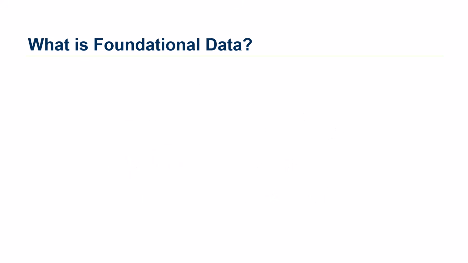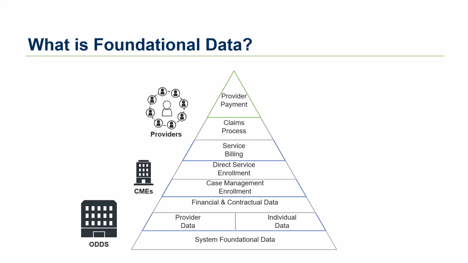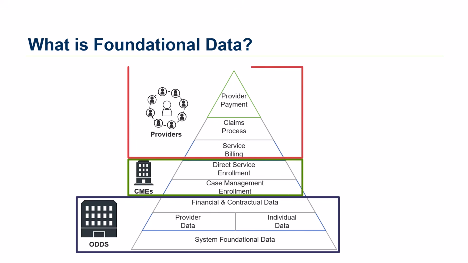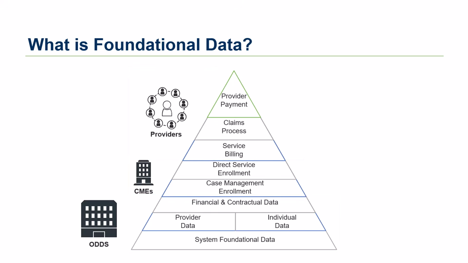So how does it all work? Well, to really understand Express, it's important to understand a concept called foundational data, which helps explain how your work relates to others. The graphic on the screen shows that before services can be authorized, billed for, or payment can be received, certain information has to exist in the Express system. And that information is entered by different groups. It starts with state staff.